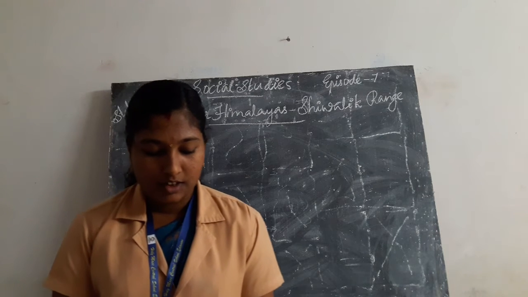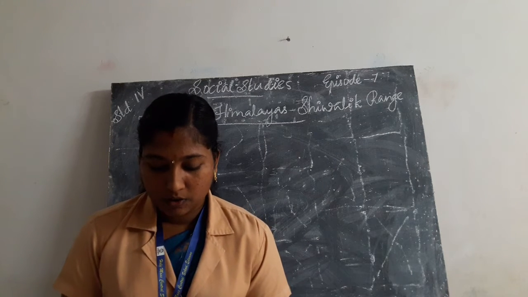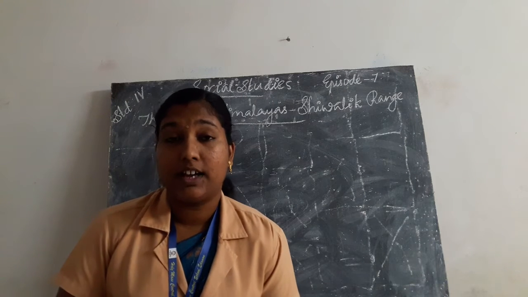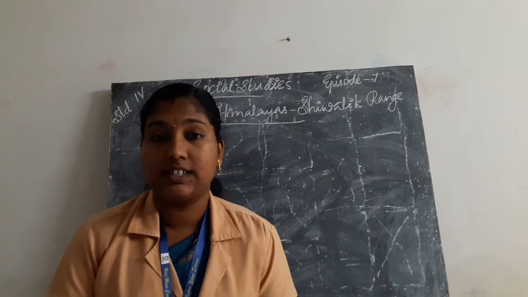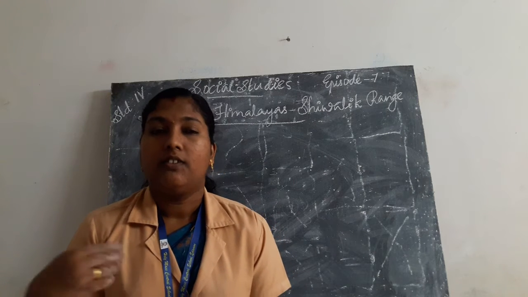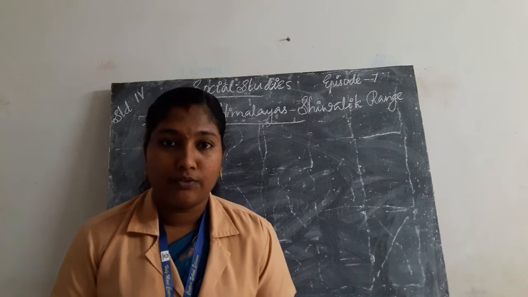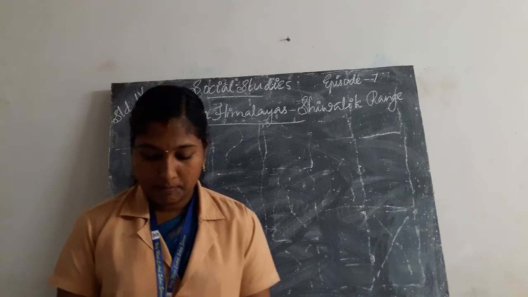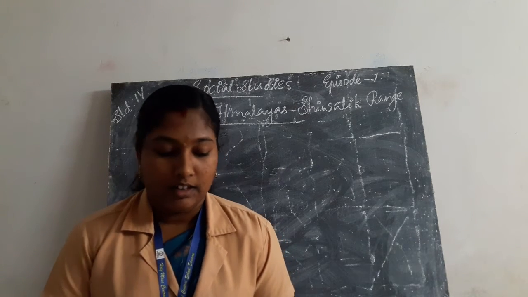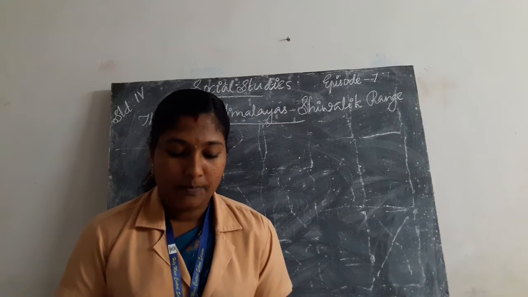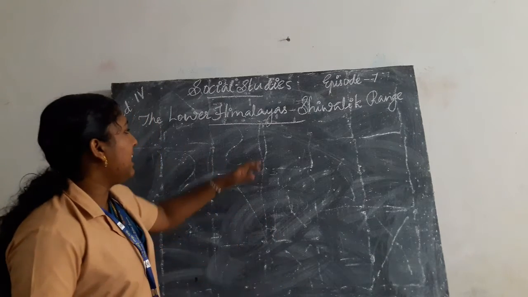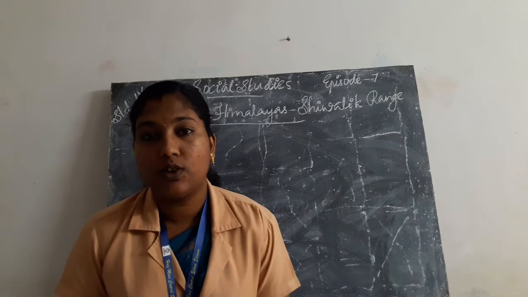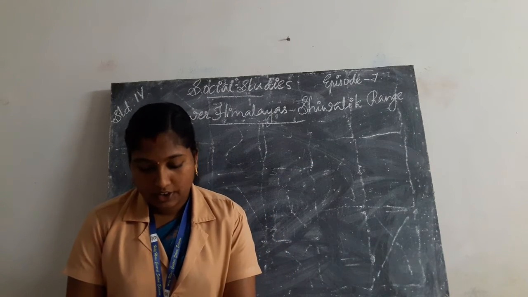In this chapter, we discuss the greater Himalayas and the parts of the Himalayas: the greater Himalayas or Himadri, and the middle Himalayas. Today we are going to learn the lower Himalayas or Shivalik range.